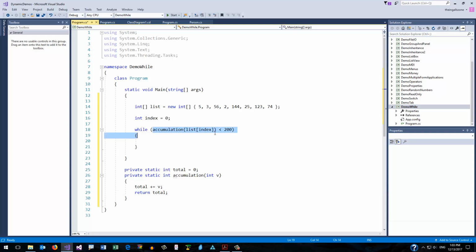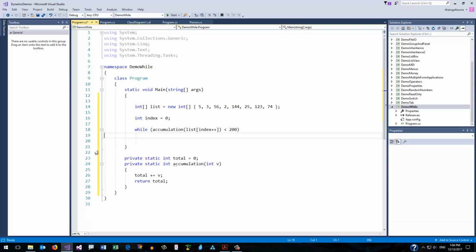The point is that somehow, over time, that gets bigger, and I want to continue executing my loop as long as that accumulation is less than 200. So I don't know how many that will be. I have no idea necessarily how big the list is. It's not a counted iteration, it's a conditional iteration. And this particular loop doesn't even need a body, because every time I execute the loop, I want to iterate index, so I can just do a postfix there. And I don't really need the body of that while loop at all. So it is possible to have a while loop that has no body, it just has a condition.